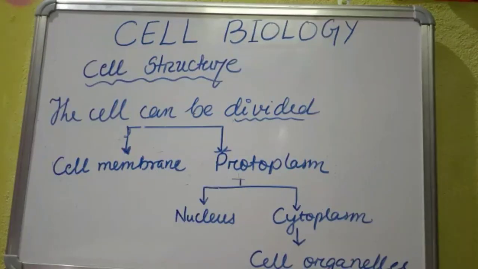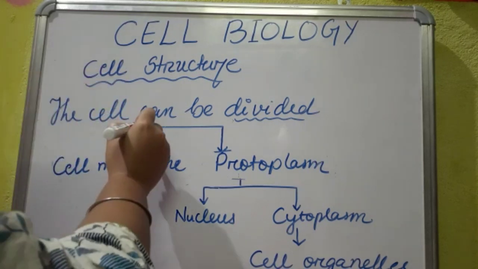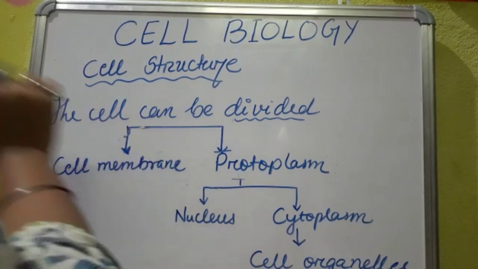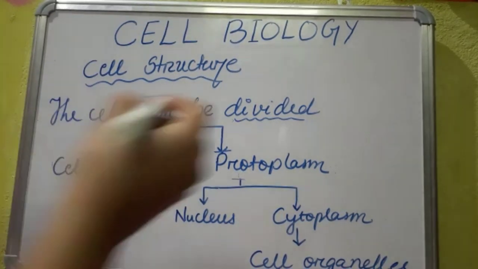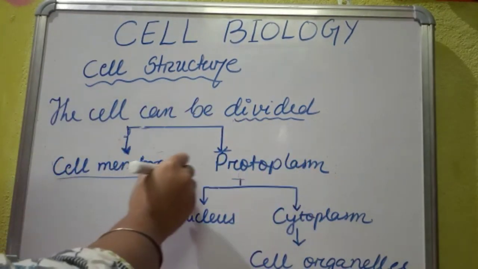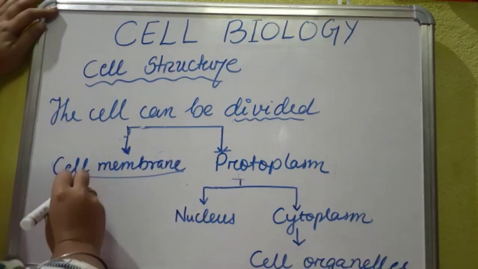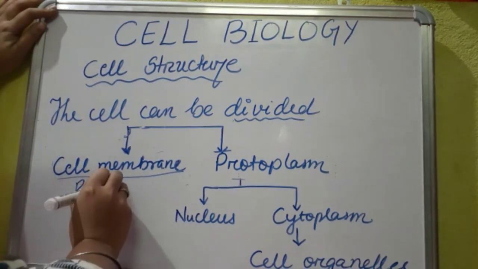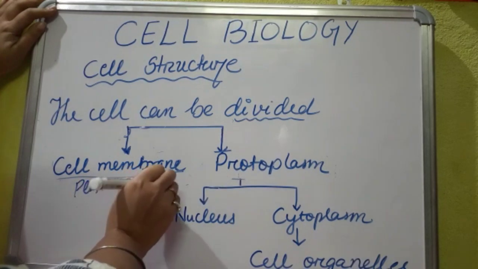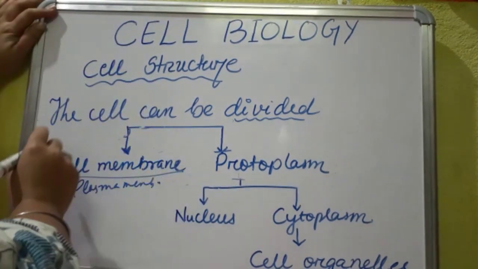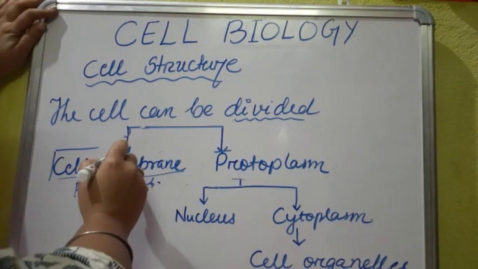Let's start with the cell structure. Cell structure is basically divided into two categories, that is cell membrane and protoplasm. Cell membrane is also called as the plasma membrane. It forms the boundary of the cell.